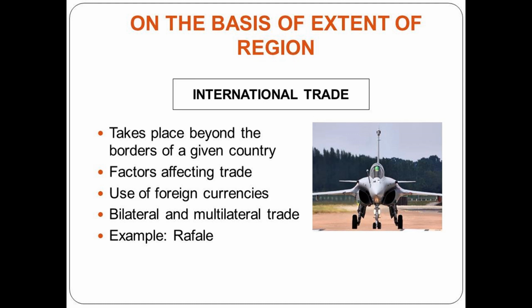Next is international trade. It is the exchange of capital, goods, and services across international borders or territories. Because there is a need or want of goods or services, carrying out international trade is a little more complex process than the domestic trade. When trade takes place between two or more nations, factors like currency, government policies, economy, laws, and markets influence trade. We use foreign currencies when the goods are imported or exported from both the ends. When international trade takes place between two countries, it is called bilateral trade. And when the trade takes place between more than two countries, it is called multilateral trade.